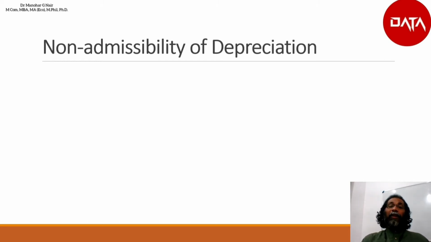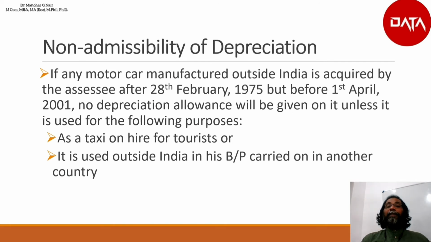The next point is non-admissibility of depreciation. See, even though the computation of depreciation is a mandatory item, sometimes, in some cases, the depreciation may not be admitted. Let us see under what circumstance the depreciation is not admitted. If a motor car manufactured outside India is acquired by the assessee after 28th February 1975, but before 1st April 2001, no depreciation allowance will be given on it unless it is used for the following purposes.